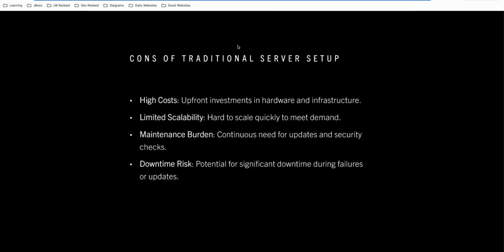So that's all for now for the traditional server setup. In the next tutorial, we will discuss cloud computing and why choose AWS.